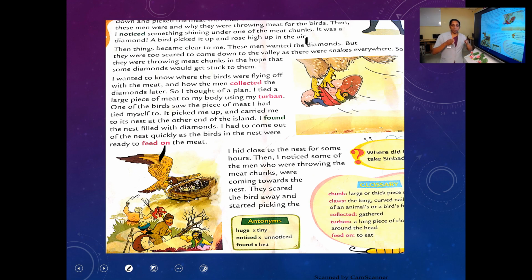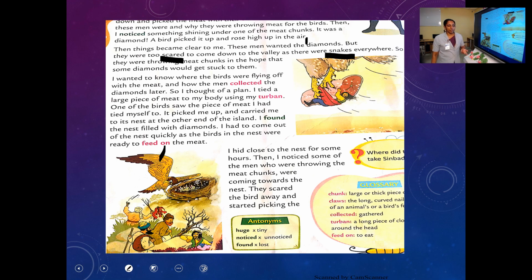You already saw in the lesson that some of the men were throwing the pieces of meat. And he understood that these men were throwing them in order to get the diamonds. But they are afraid. What is the meaning of scared? Scared means they are frightened. They are afraid. Why are they afraid? Because the valley was full of snakes.